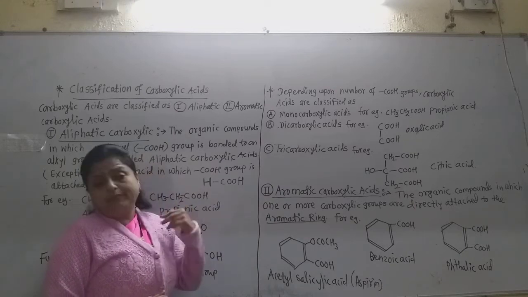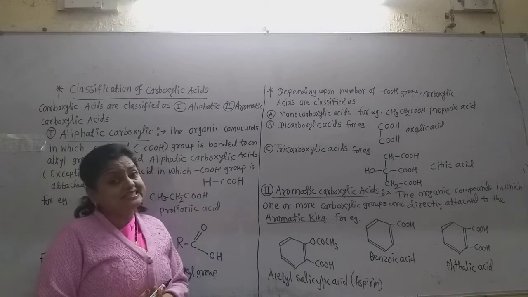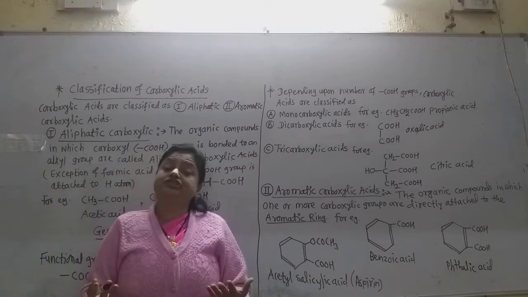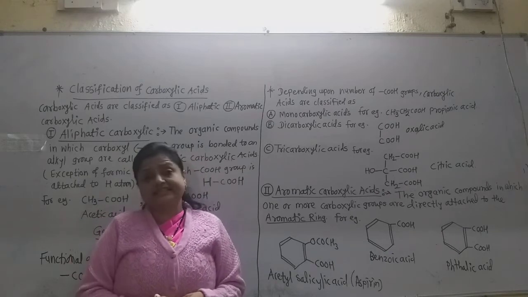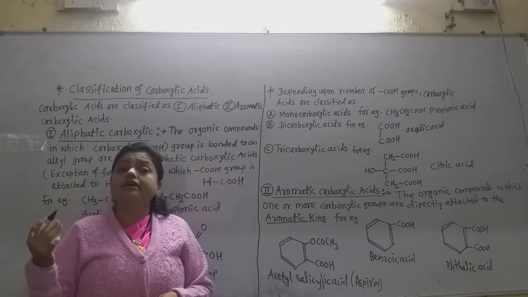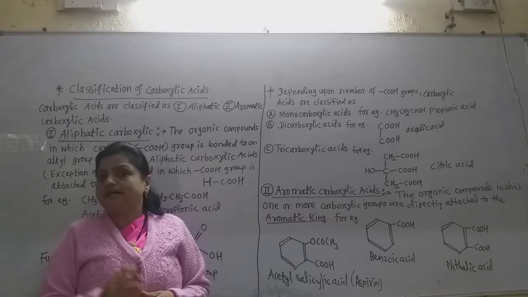But these aliphatic carboxylic acids are again classified as monocarboxylic acids, dicarboxylic acids, tricarboxylic acids and polycarboxylic acids, depending upon the number of COOH groups present in the molecule of the acid.